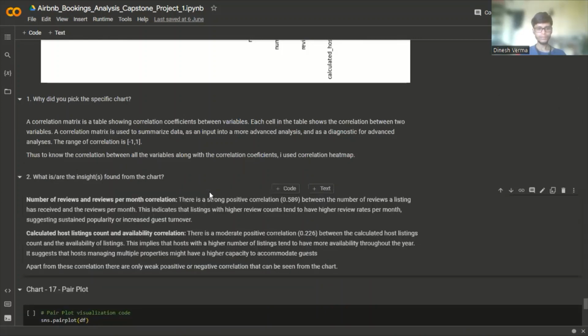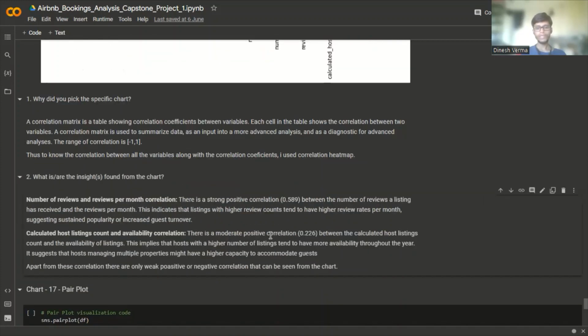This indicates that listings with higher review count tend to have higher review rates per month, suggesting sustained popularity or increased guest turnover.